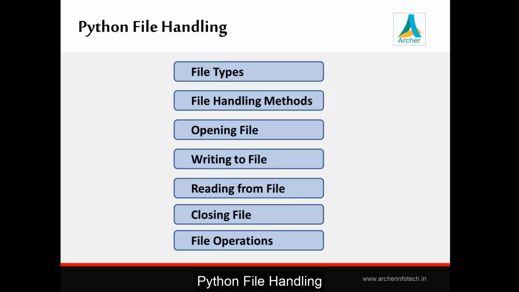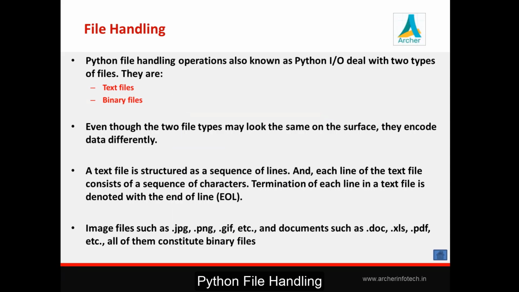So these are the main important operations in terms of file handling: opening a file, writing to a file, reading from a file, and then closing a file. So that's what we are going to learn in this Python file handling. See, the things we are going to learn: different types of files, different methods regarding file handling, as we have said right now, opening a file, writing a file, reading a file, closing a file, and some operations like deleting a file, deleting a folder, and likewise. Okay, so we'll see it one by one.